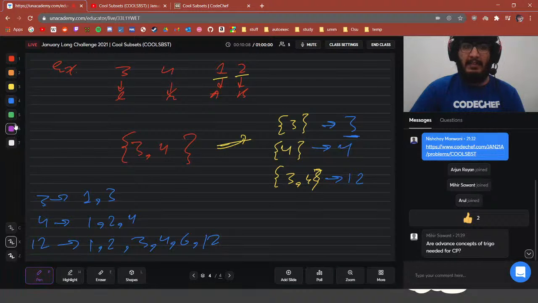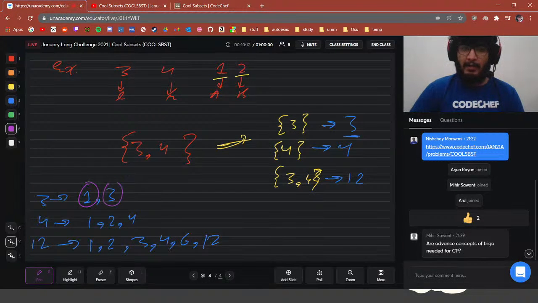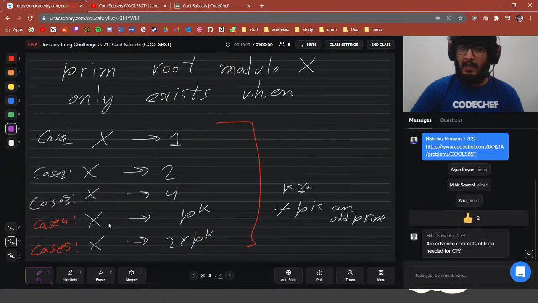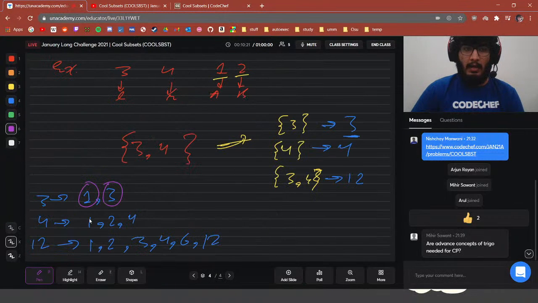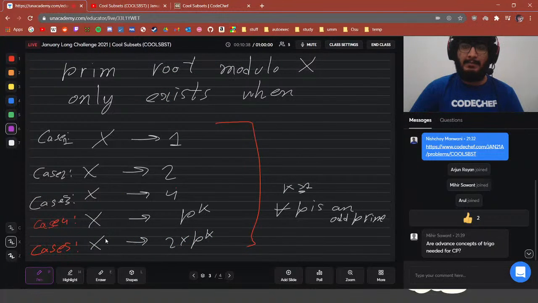Now how many of these numbers have primitive roots? 1 has a primitive root, as we have seen. This is according to case 1. 3 has a primitive root. This is according to case 4 we have explained before. Here 1 has a primitive root, 2 has a primitive root, 4 has a primitive root. Here as well, 1, 2, 3, 4, 6. Up until here we have primitive roots, but 12 won't have a primitive root. This is not a cool number, right? Because this does not fit in any of our cases, right?